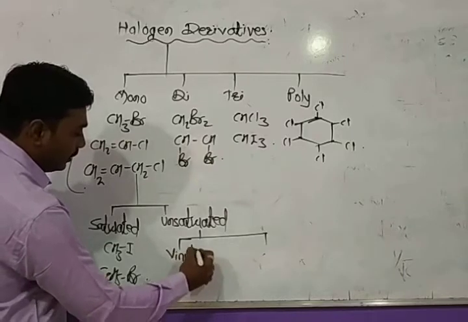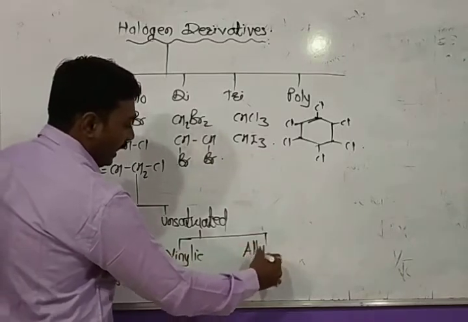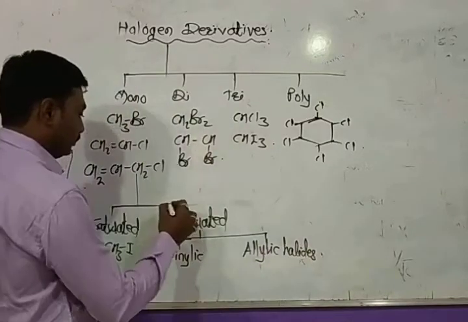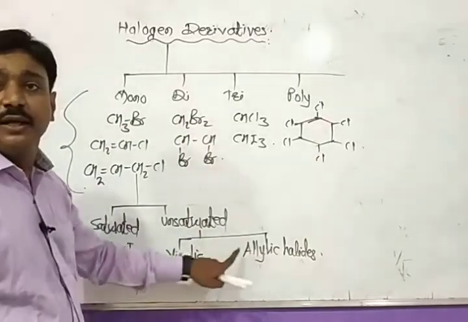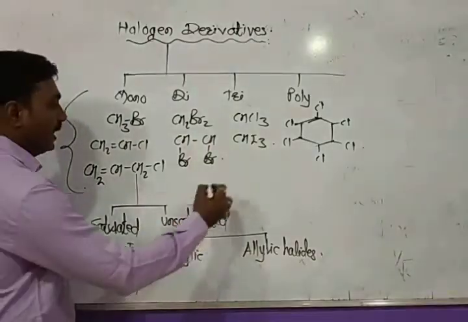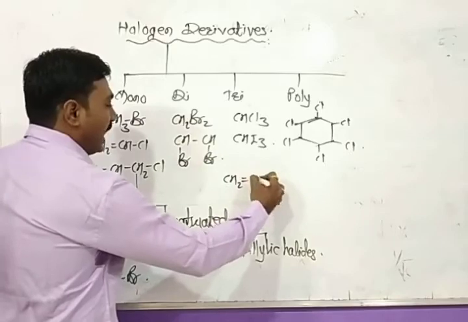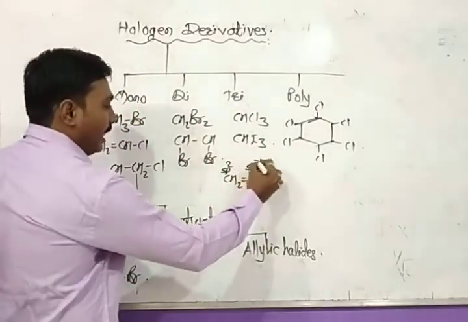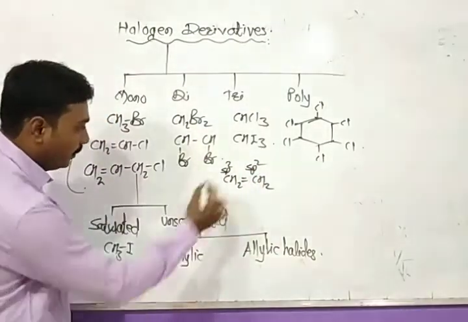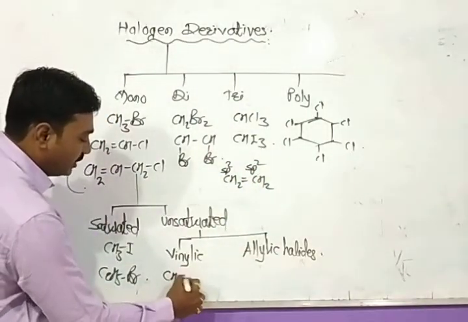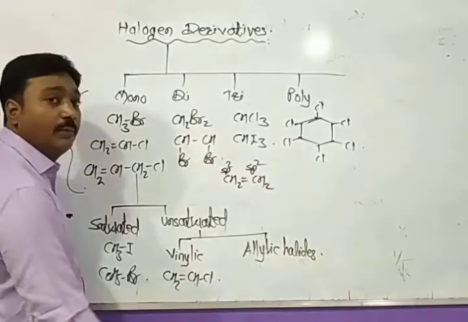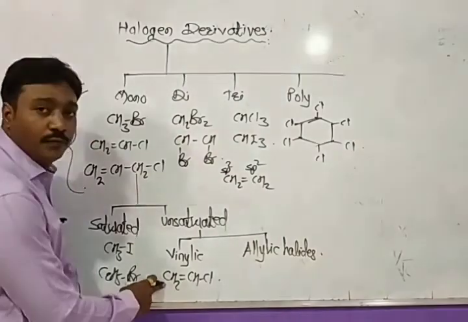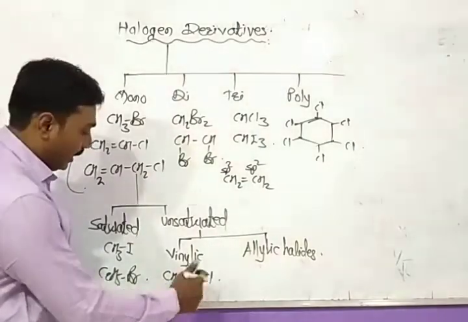Okay. In unsaturated, again there are different classes: vinylic halides and allylic halides. So what is vinylic carbon? The sp2 hybridized carbon is called vinylic carbon. And if the halogen atom is attached to the vinylic carbon, the compound will be a vinylic halide. This is vinyl chloride. Similar example.